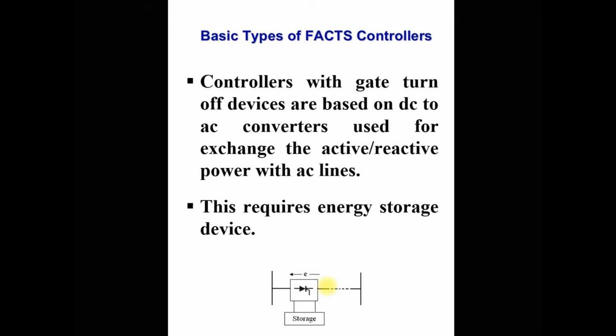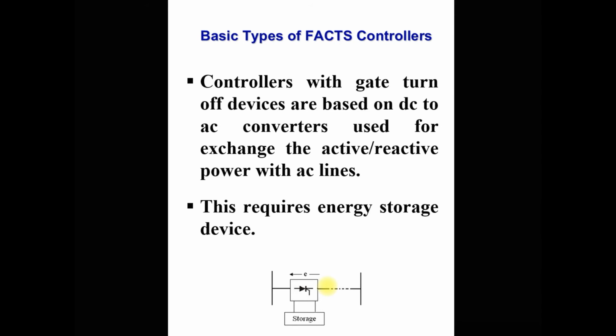Now, basically in these controllers, like series controller and shunt controller, we use the GTO, which is called a gate turn off device, for DC to AC converters, to exchange the active and reactive power with the AC line.